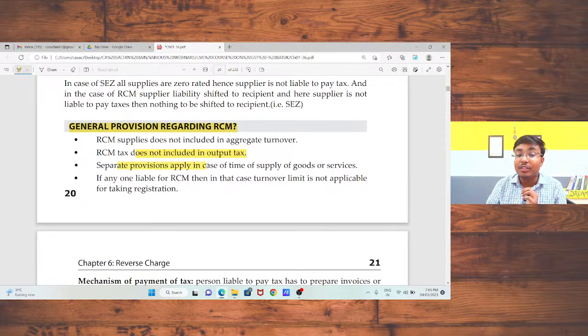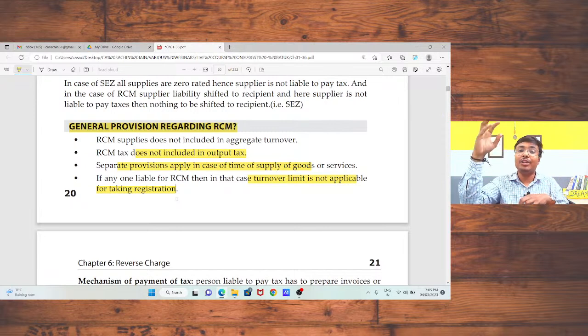Separate provision in case of time of supply of goods. In today's session we will also discuss time of supply, so at that time we will discuss that term. If anyone is liable under the reverse charge mechanism, then the turnover limit is not applicable for taking registration. That means as per law I am liable for registration, that is, I am buying those products which are mentioned in the list provided in section 9 subsection 3.